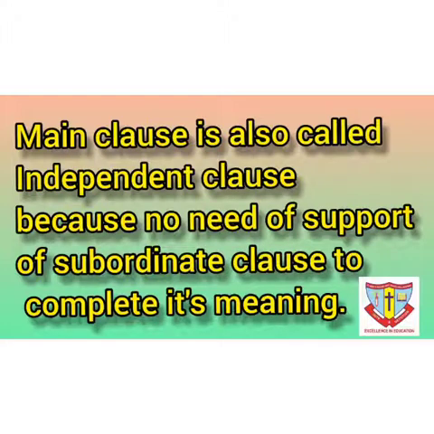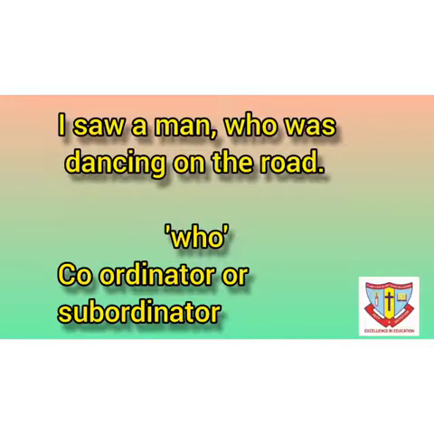No need of support to understand it. So it is called an independent clause. Who is coordinating both the clauses and helping the dependent clause to support the main clause. So it is called a coordinator or subordinator. Thank you.